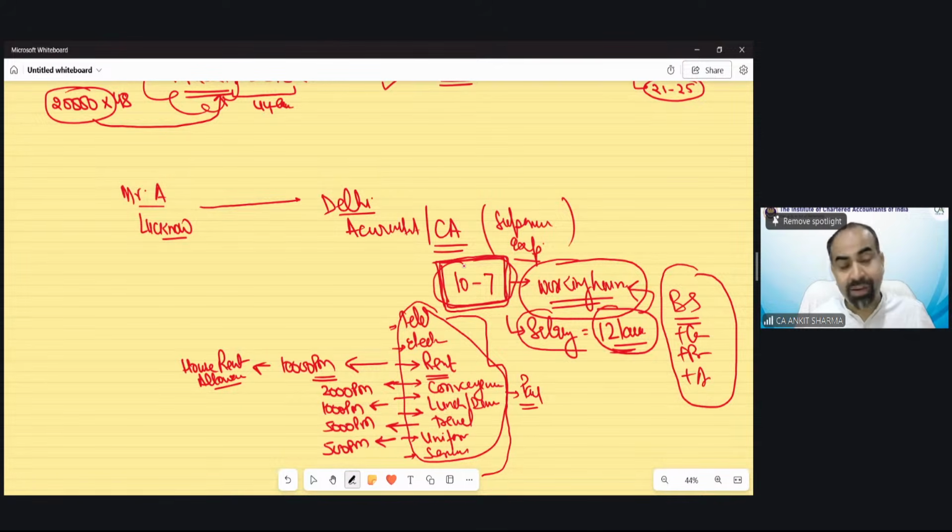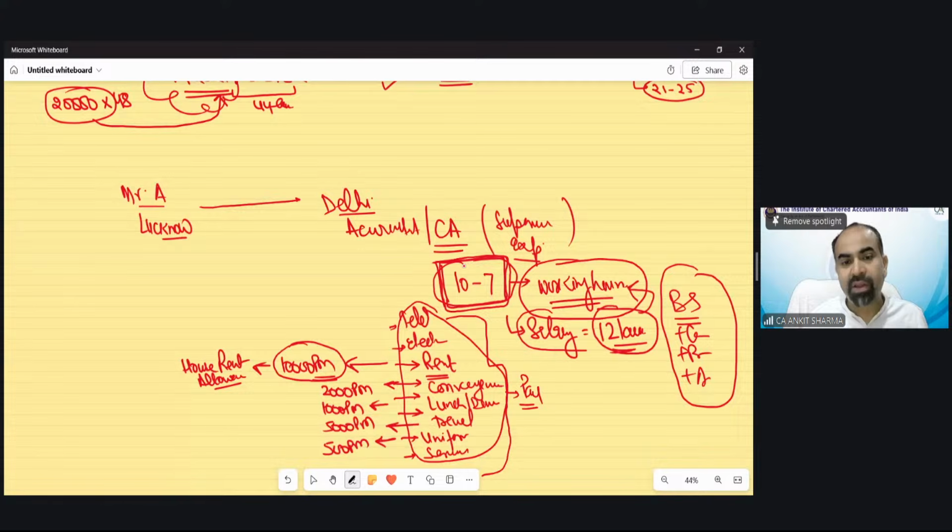So certain expenditure could be paid by the organization in the form of either allowances or perquisites. Either they can pay you house rent allowance, they will pay you an amount. The nature of allowances is this: they'll pay you the amount. Whether you take a house for 6,000 rupees or find a house for 12,000 rupees, the company does not bother.